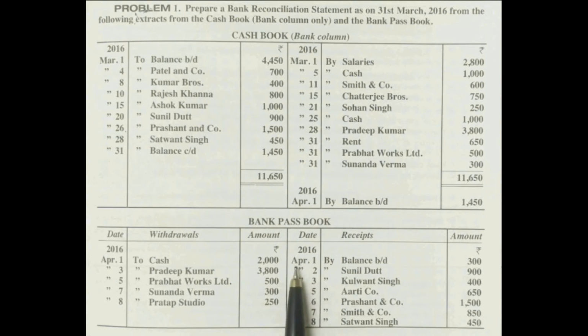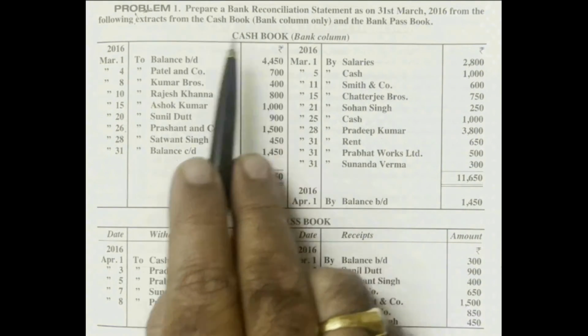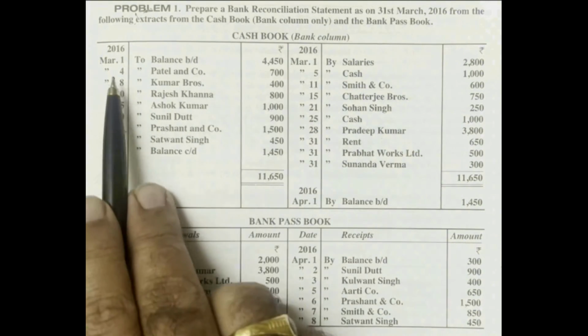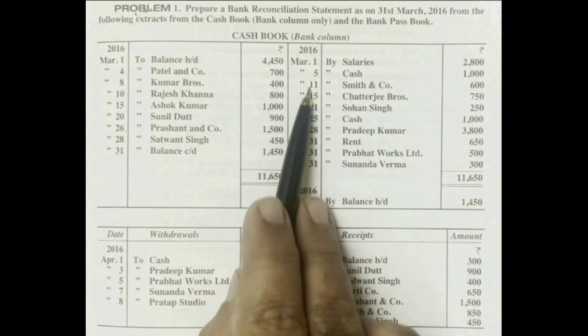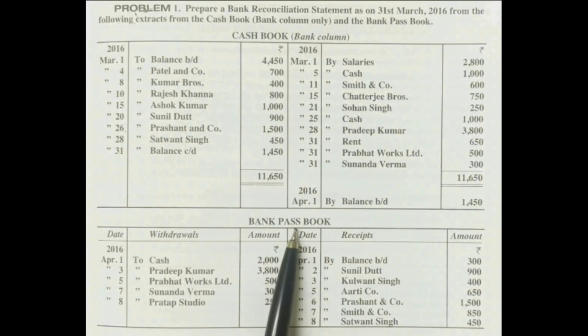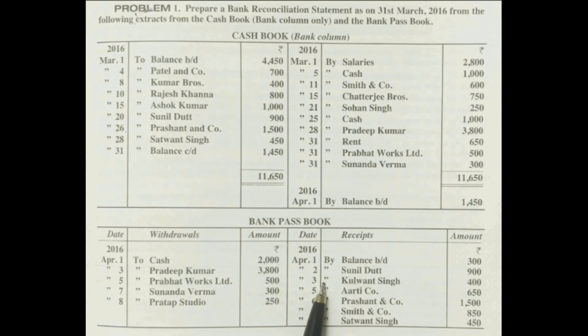On the credit side, on 1st April 2016, by balance 300 is given. So this is the opening balance. And one more point to observe: the cash book is given for the month of March. See, all March month dates are given here. And the passbook is given for the month of April. On the debit side and credit side, April month dates are available here.